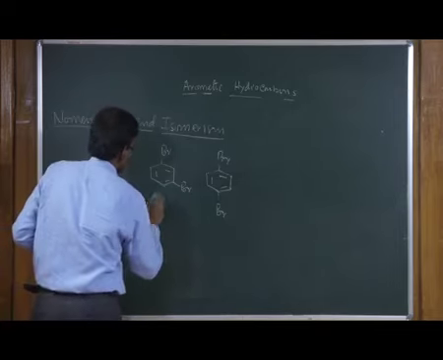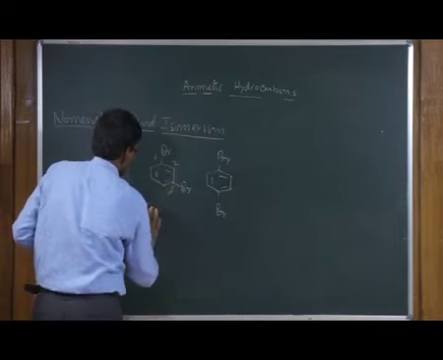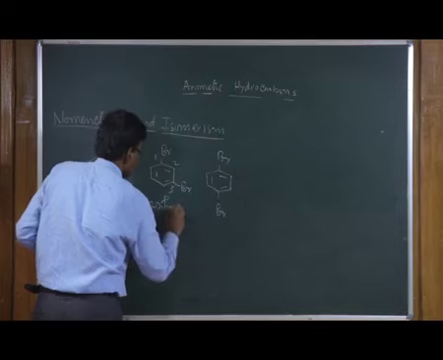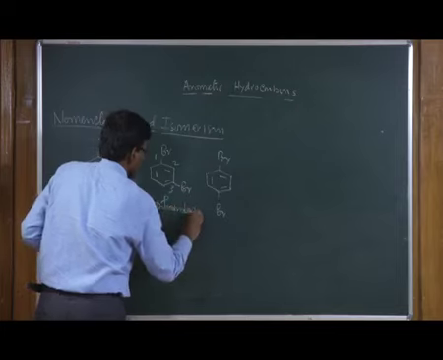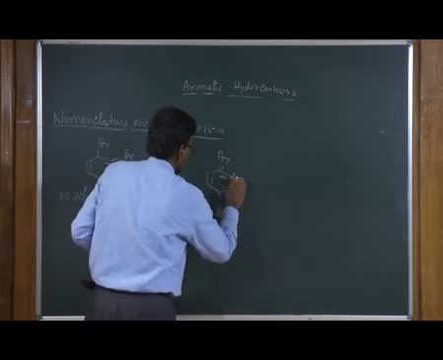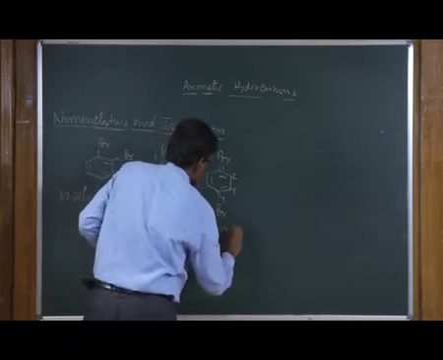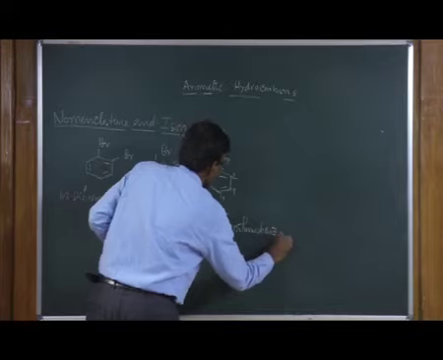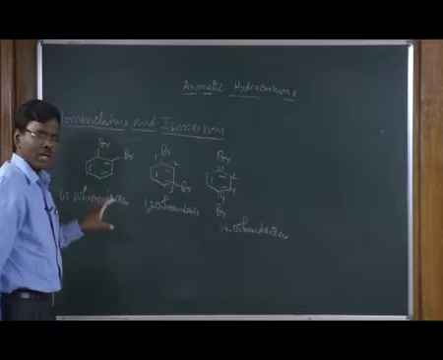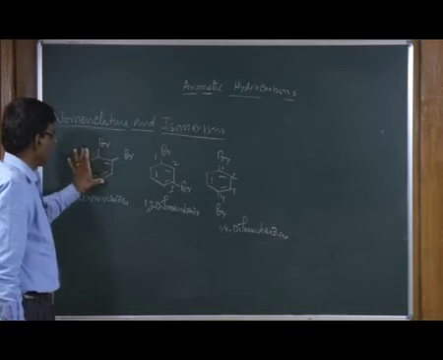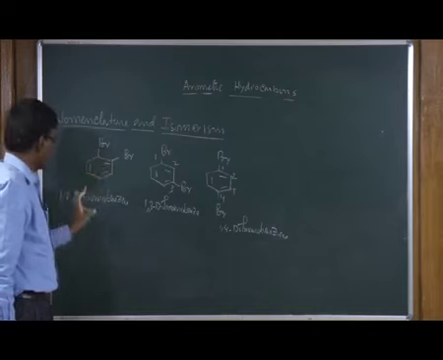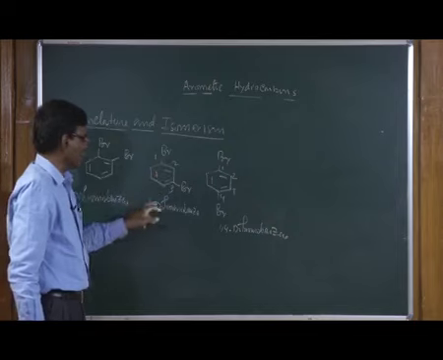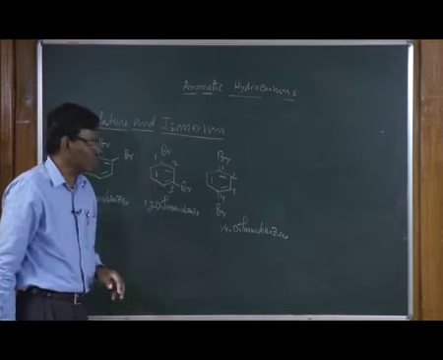This is 1,3-dibromobenzene. So, they have the same molecular formula, but different structures, and in this case the bromine atoms are present at carbon 1 and 2, therefore, it is called 1,2-dibromobenzene, and at carbon atoms 1 and 3, 1,3-dibromobenzene, and 1 and 4, 1,4-dibromobenzene.